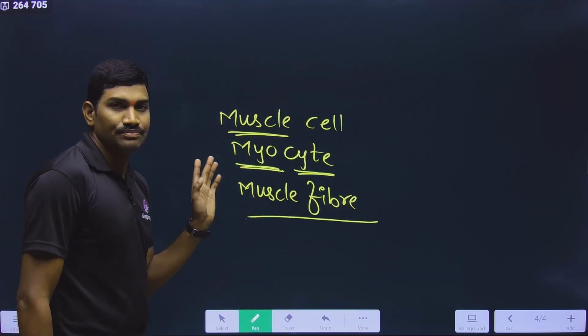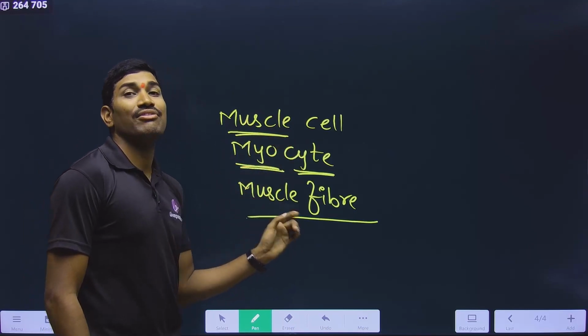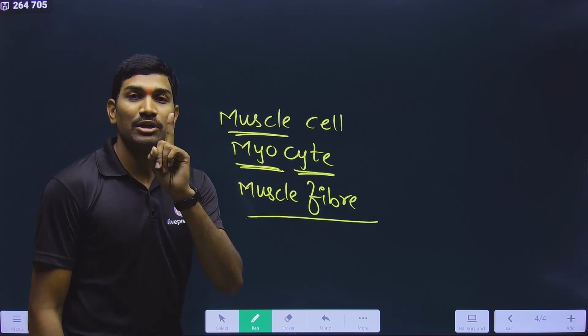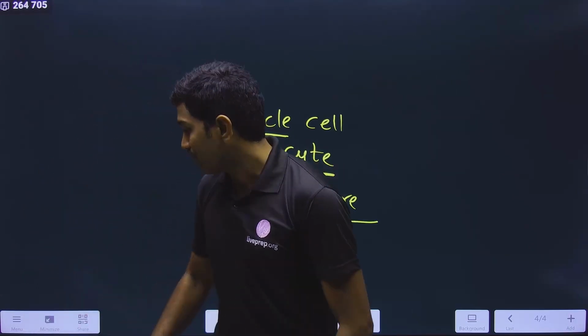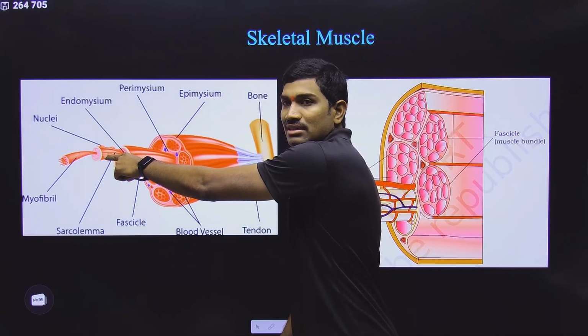All the names are the same. You can say muscle cell, you can say myocyte, or you can say muscle fiber. If you say muscle fiber, you are talking with respect to a single cell. It is a long thread-like, fiber-like structure. So this is the muscle fiber or myocyte, a single cell.